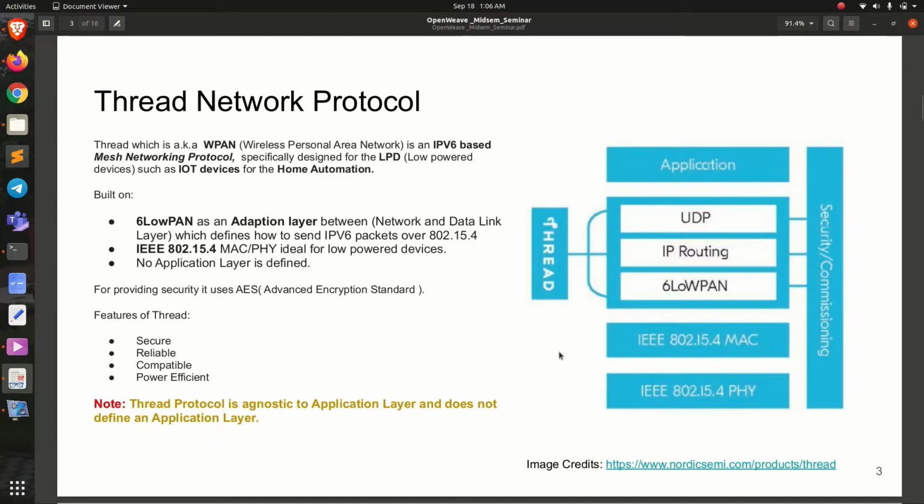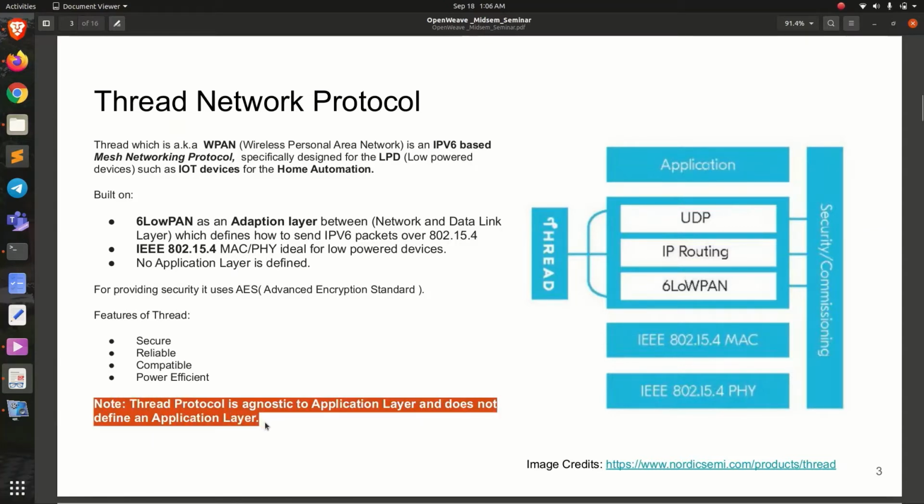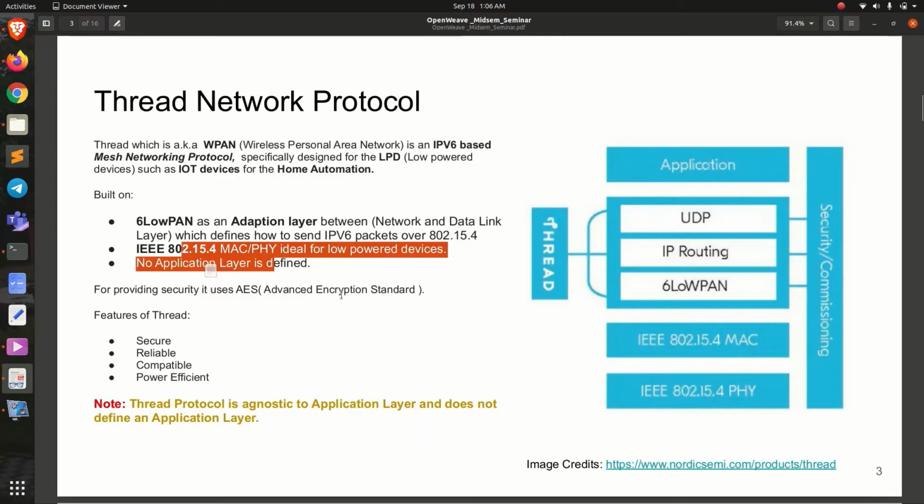Also, one more important point I would like to share is that 6LoWPAN is designed only for IPv6 and not for IPv4. Now talking about the application layer, as written, Thread does not define any application layer. So moving to our next slides.